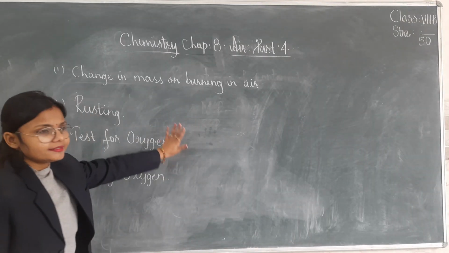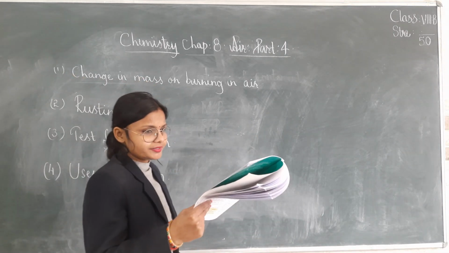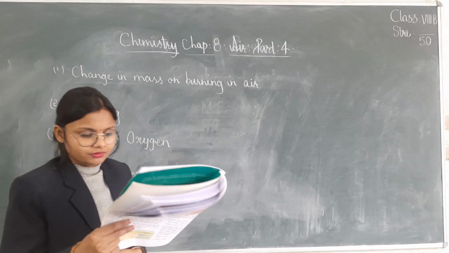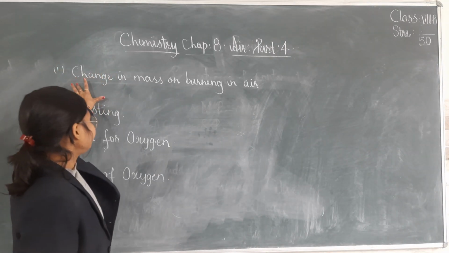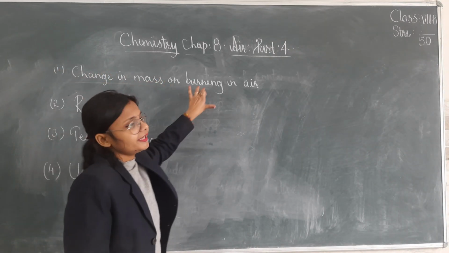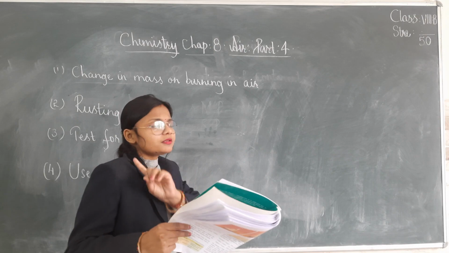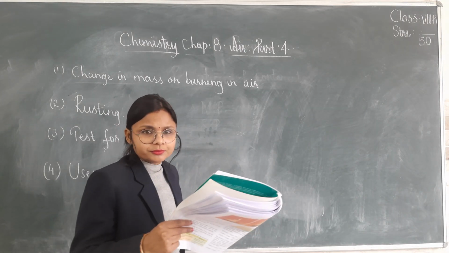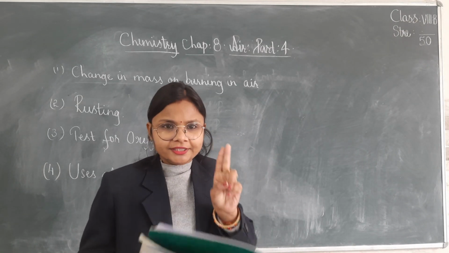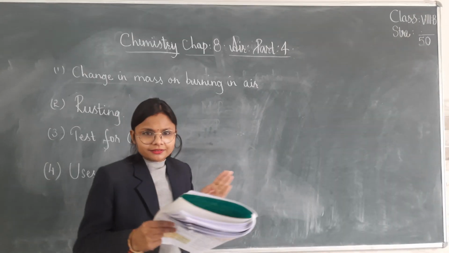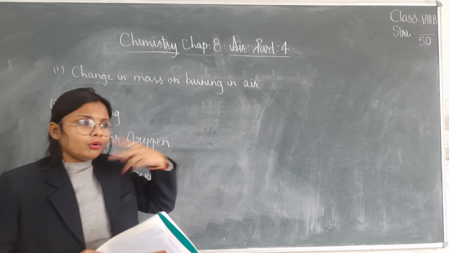Okay, so today's contents that we are going to discuss are change in mass on burning in air, that is on page number 77. By this topic, what we are going to understand is that when a substance burns, the mass of the starting material will be different from the mass of the burnt material.